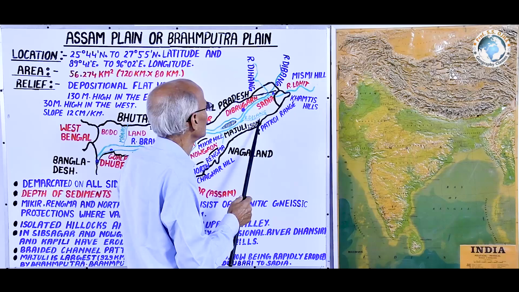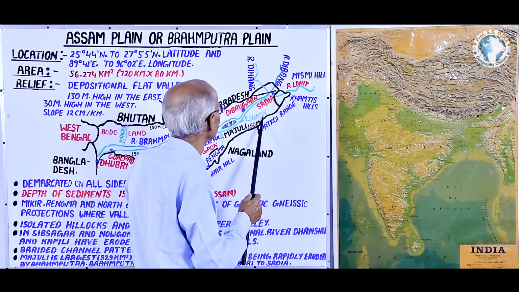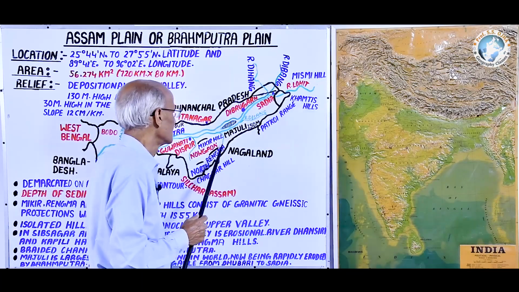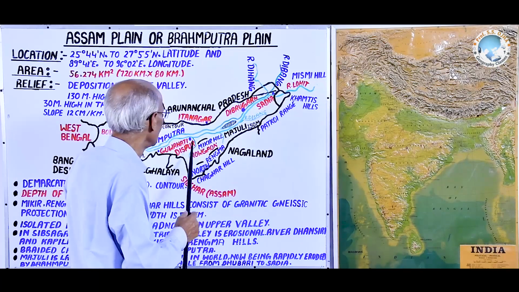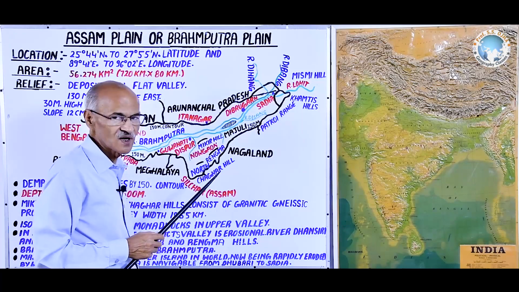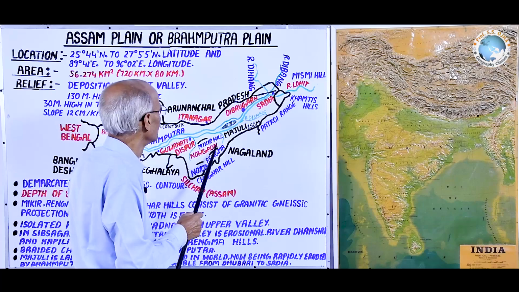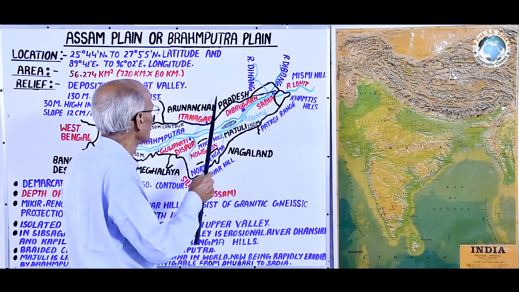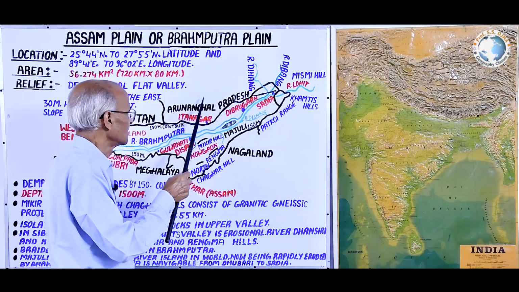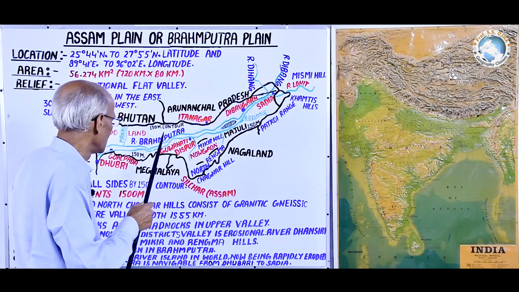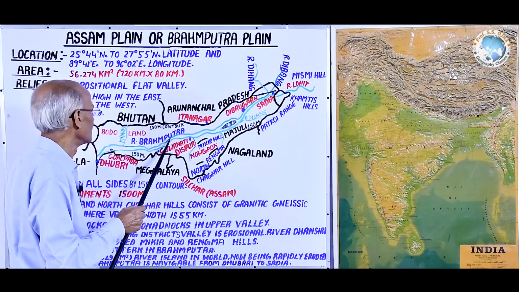Other left-hand tributaries are Disang, Dhansiri, Kapili, and other small streams. In the same way, from the north, a number of small rivers come and join the Brahmaputra.